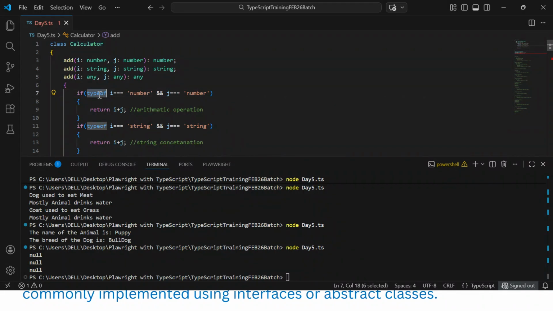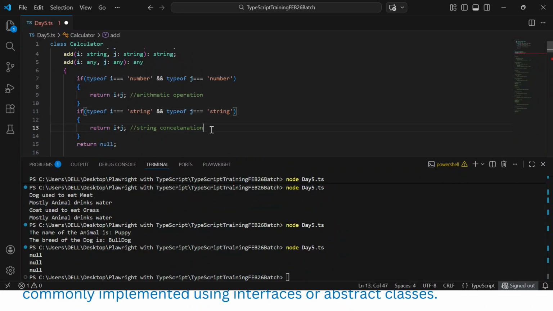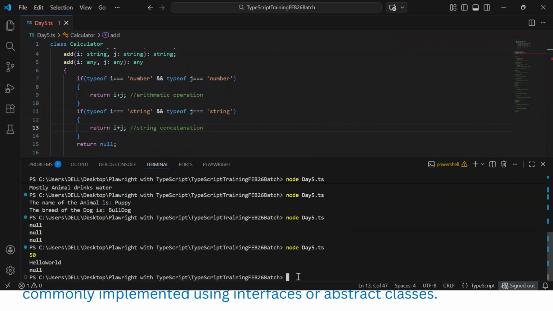Here we need to give typeof. My bad. Let's see whether it's working or not. Yeah, you could see it coming, right?